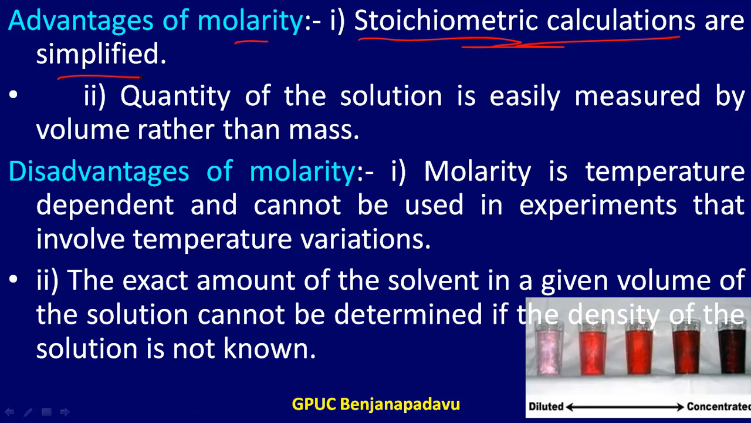1 mole of substance A reacts with, or x moles of A reacts with y moles of B, forming some Z moles of product Z. So even the concentration term is in moles, and the balanced equation is also in terms of moles. Therefore we can say stoichiometric calculations are simplified, because both are expressed in moles only. And then quantity of the solution is easily measured by volume rather than mass.